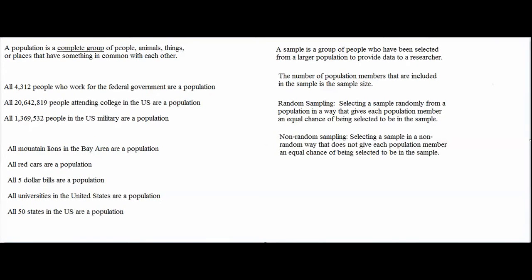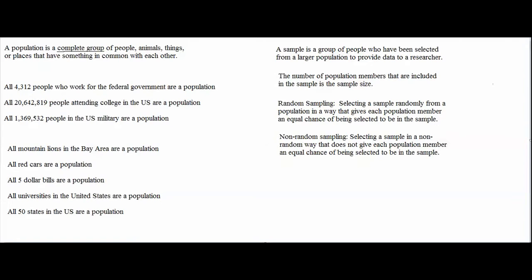The opposite of random sampling is non-random sampling. In non-random sampling, you don't select people randomly. You either select the population members that you would like to include in your sample, or you let people who say that they would like to be in your sample be in your sample. If you use non-random sampling, then not everyone in the population has an equal chance of being selected.